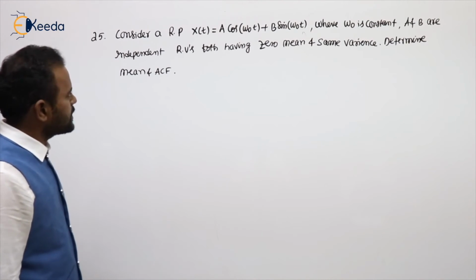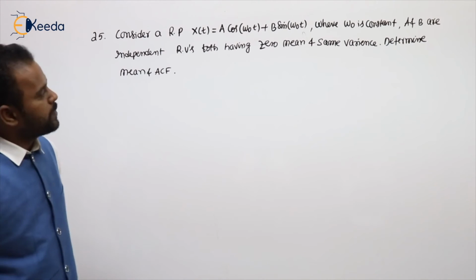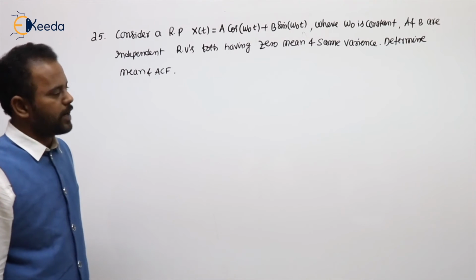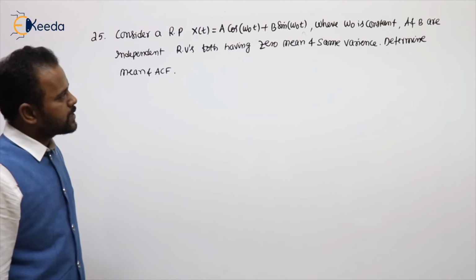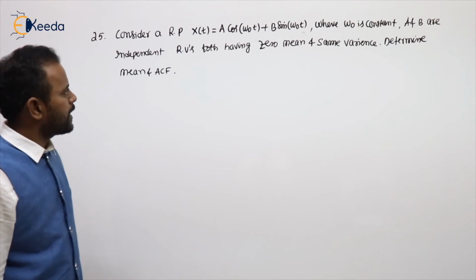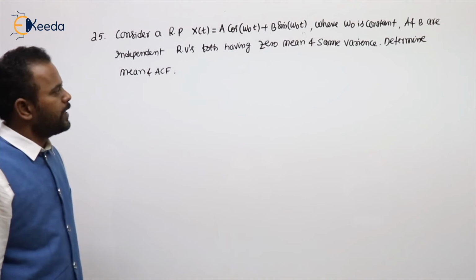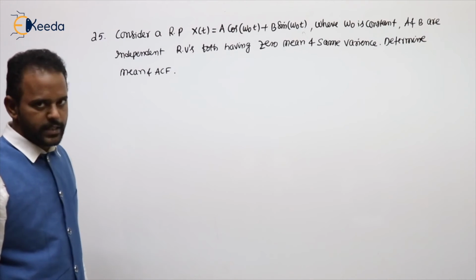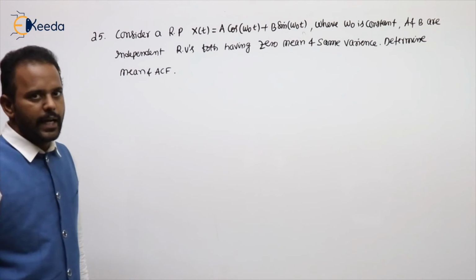Consider a random process x of t equal to a cos omega naught t plus b sin omega naught t, where omega naught is constant, and a and b are independent random variables, both having zero mean and the same variance. Determine mean and ACF.